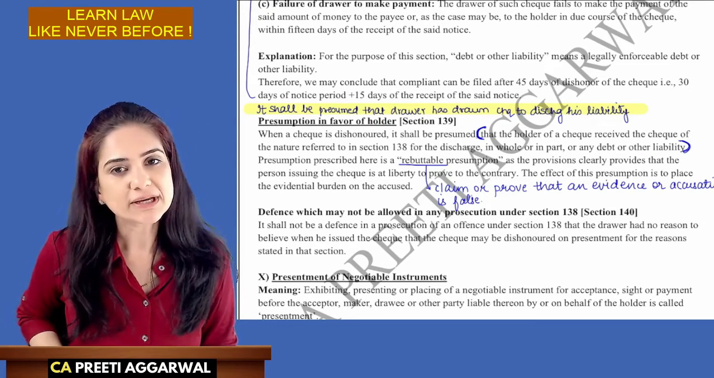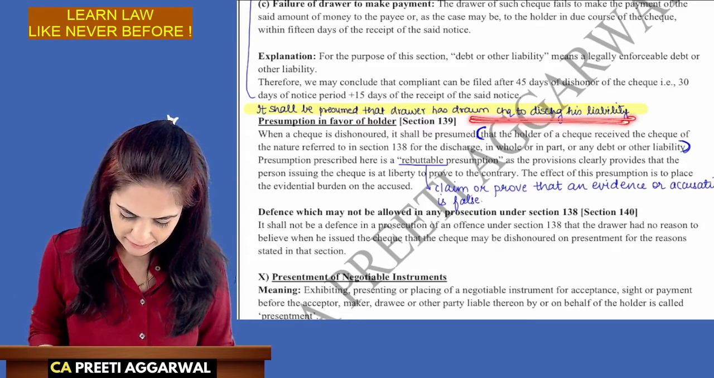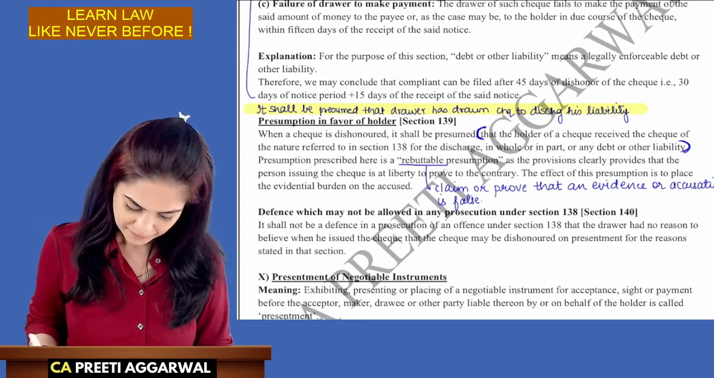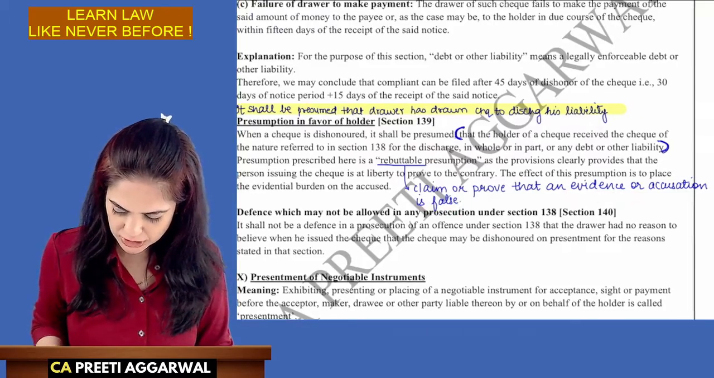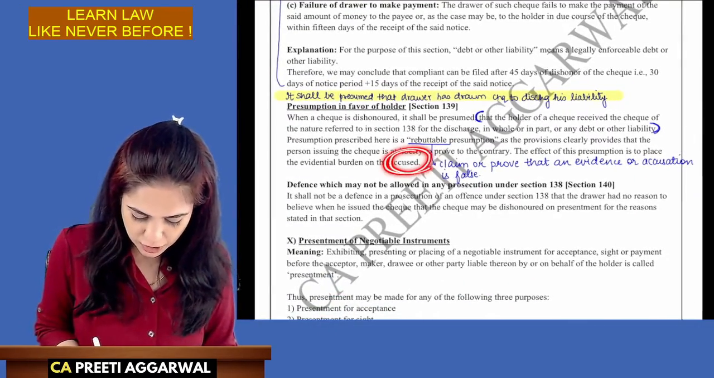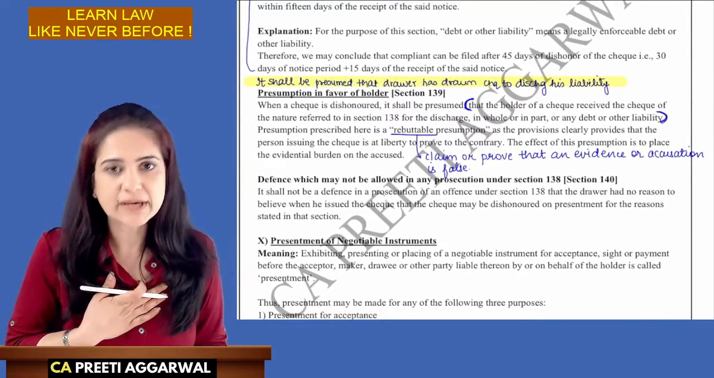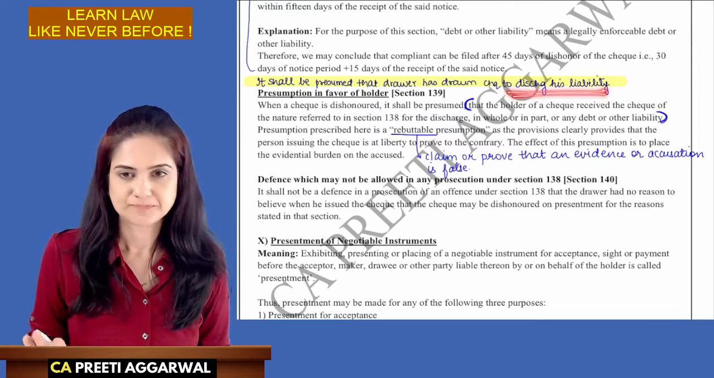That is section 139. It shall be presumed that the check is drawn to discharge a debt or liability. If you want to challenge it, then prove it. Rebuttable means claim or prove that an evidence or accusation is false. So the accused, your dad, will have to prove that no, I am being wrongly accused. I didn't have to pay any debt or liability.